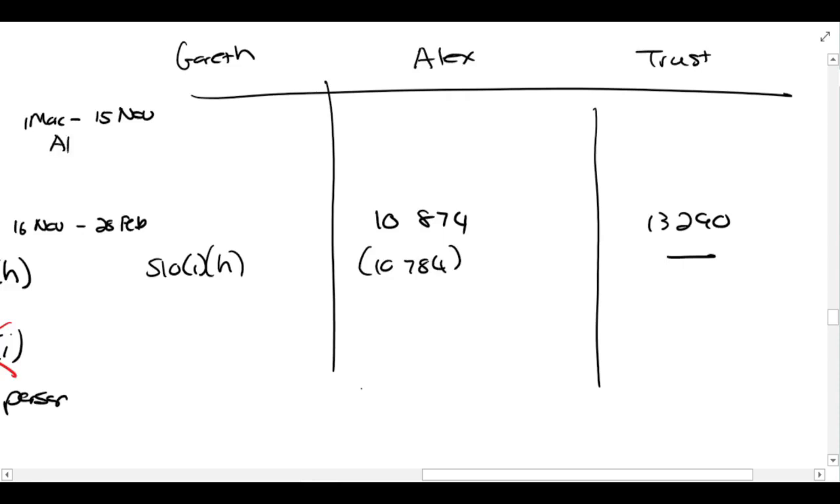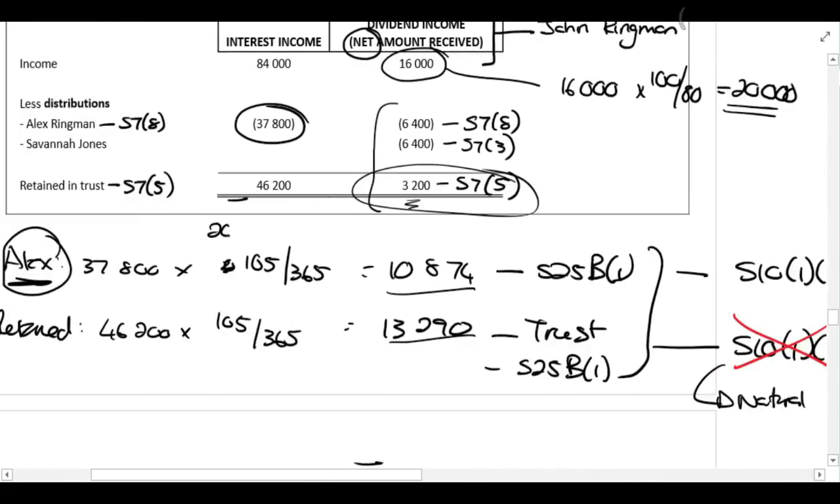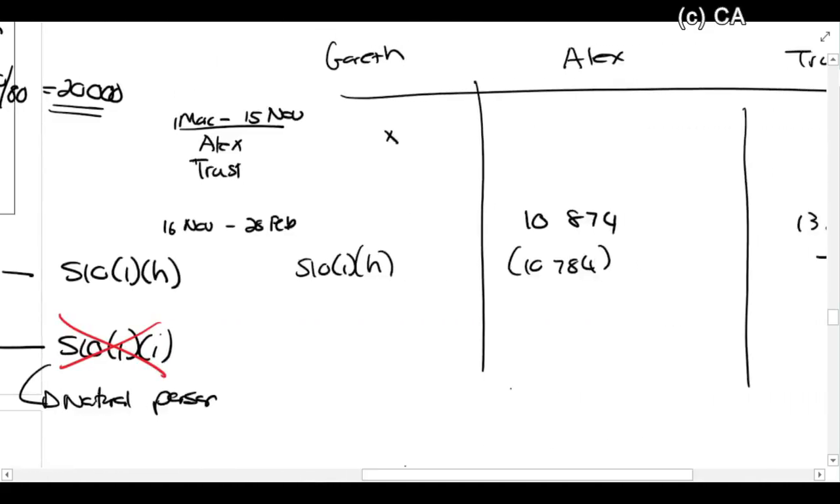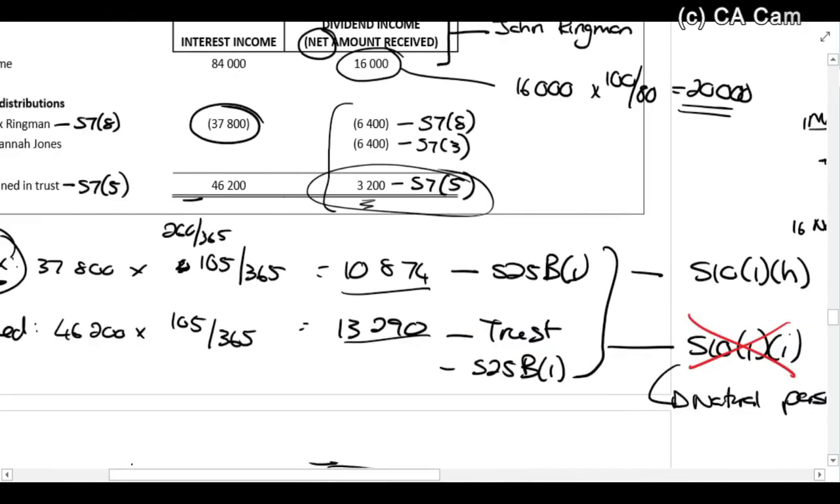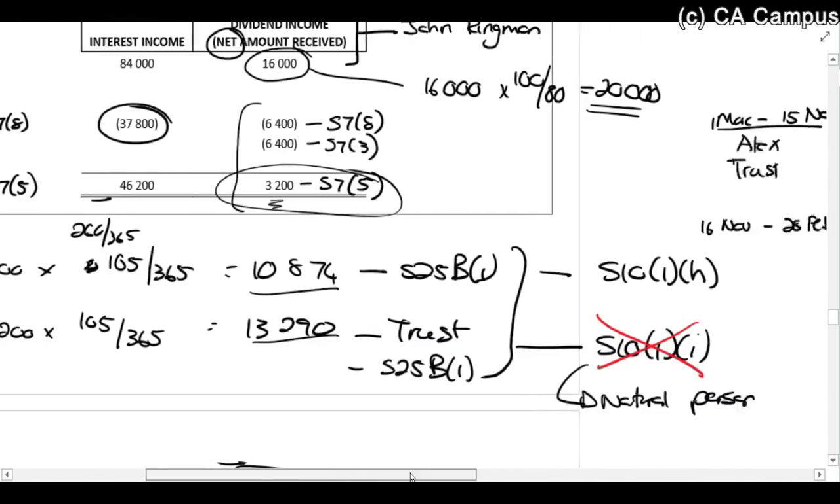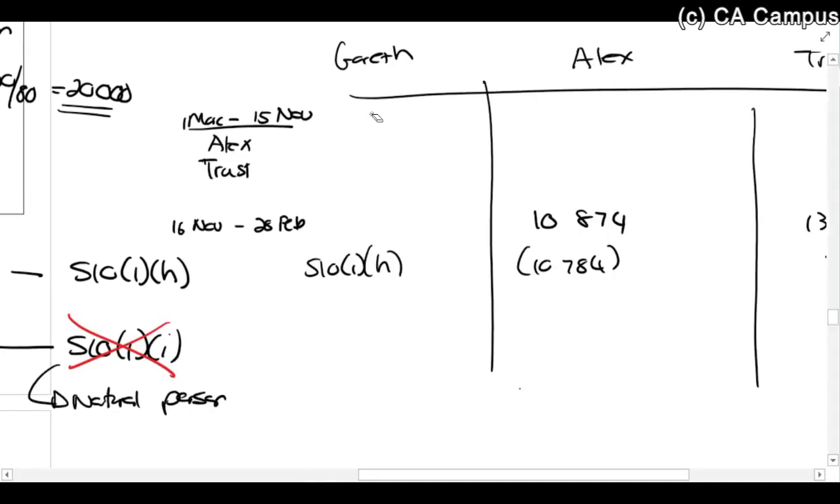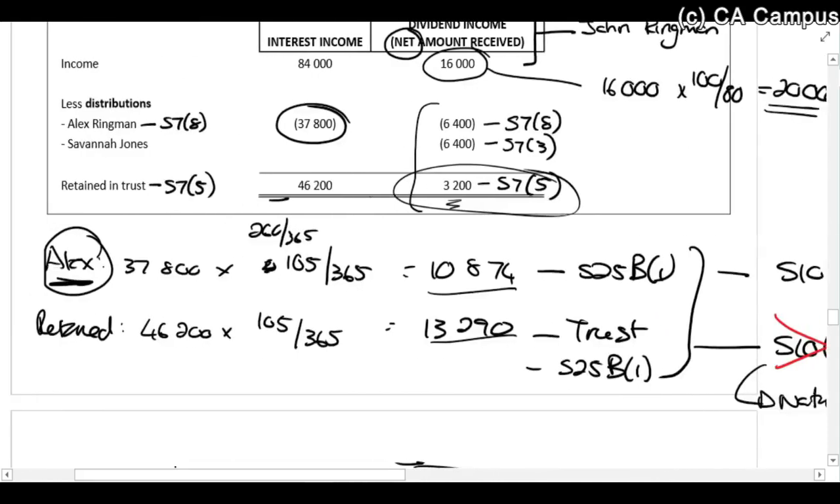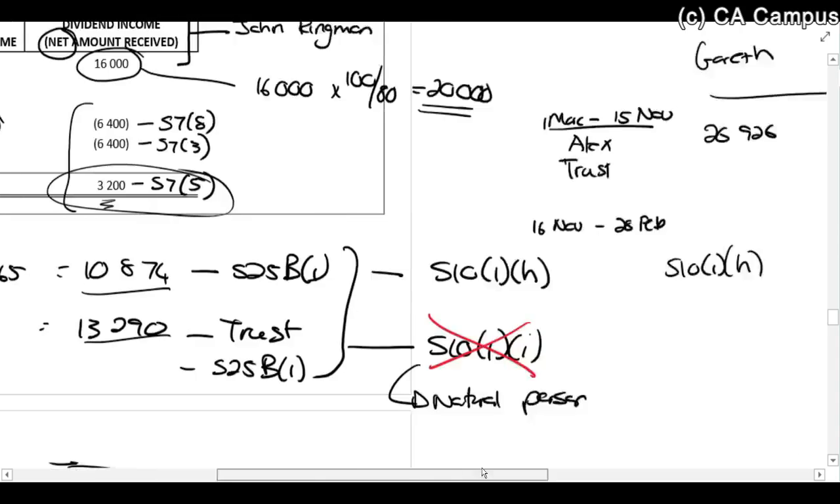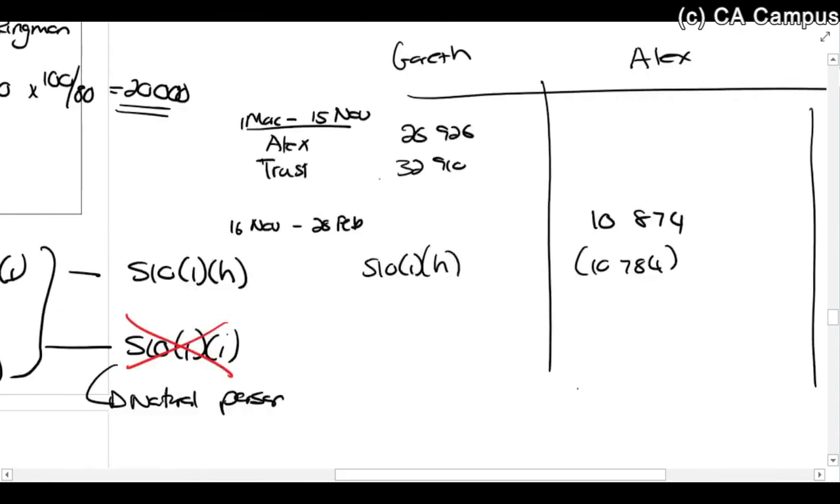And for the period before that, those amounts were times 260 over 365. Okay, what those amounts were: 26,926 and 32,910. Gareth will be taxed on that, and he'll qualify for the Section 10(1)(i) interest exemption on that.